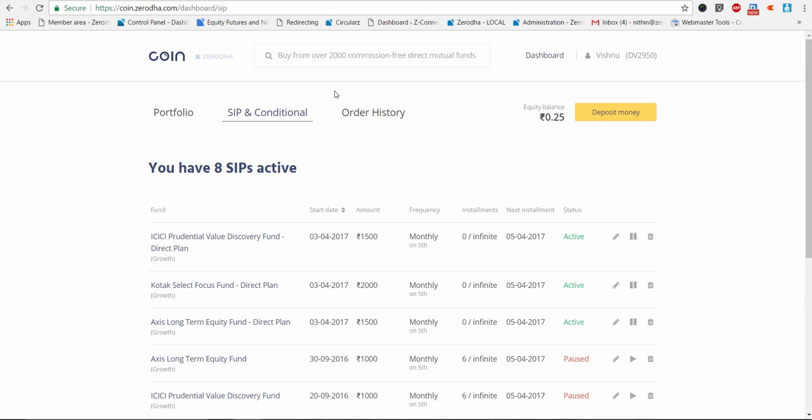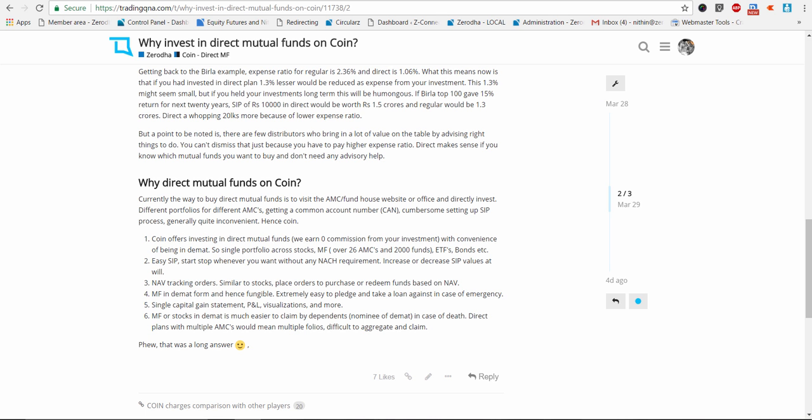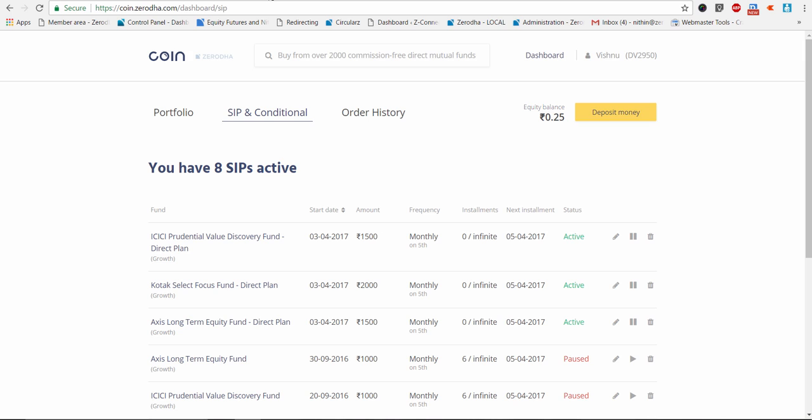Now, I think I've covered most of what people had asked me across the various Z Connect and trading Q&A pieces. Just to reiterate, direct mutual funds are a great way to invest in mutual funds, with a much lower expense ratio.